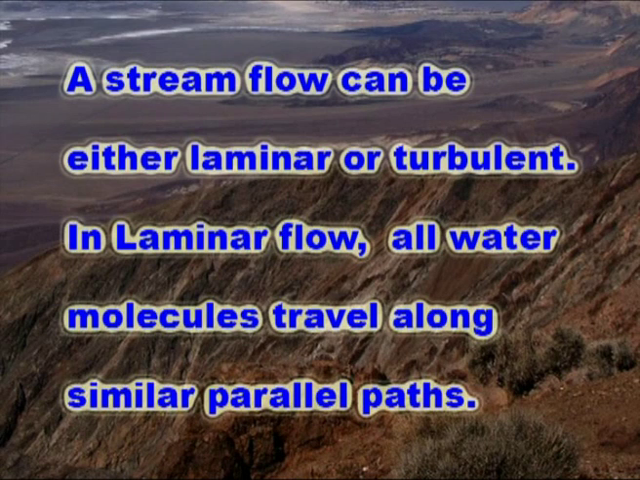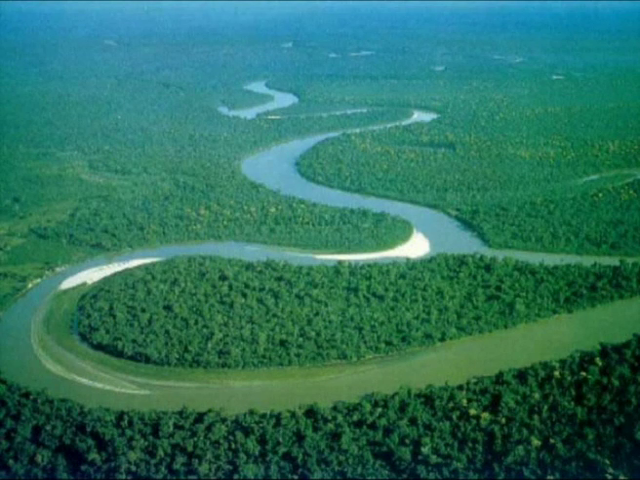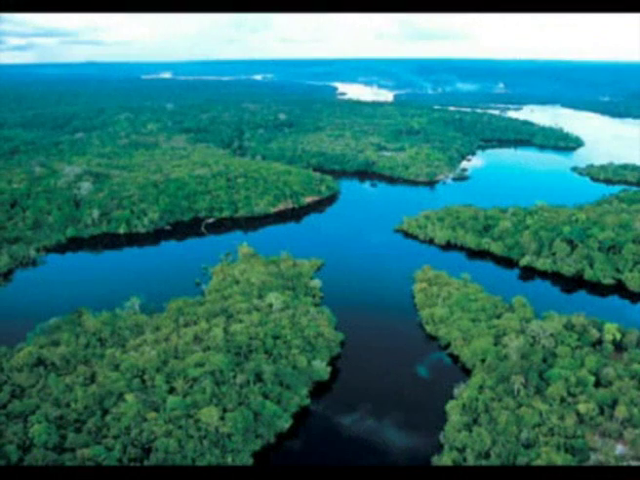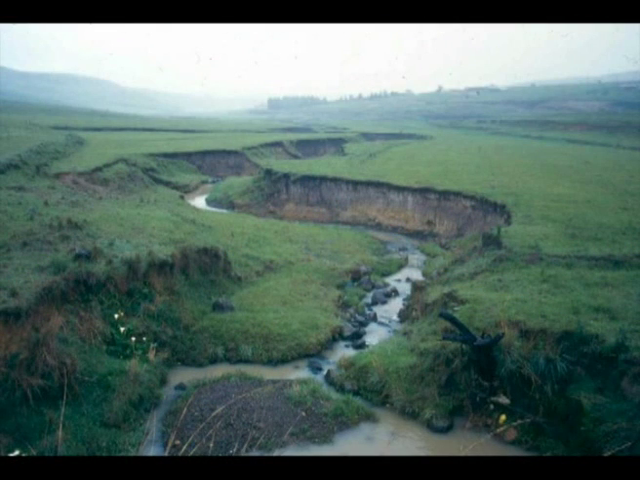A stream flow can be either laminar or turbulent. In laminar flow, all water molecules travel along similar parallel paths. In turbulent flow, the individual particles take irregular paths. Turbulent flow can keep the sediments in suspension longer than the laminar flow. It also aids in the erosion of a stream bottom. Average linear velocity is greater in laminar flow than in turbulent flow.